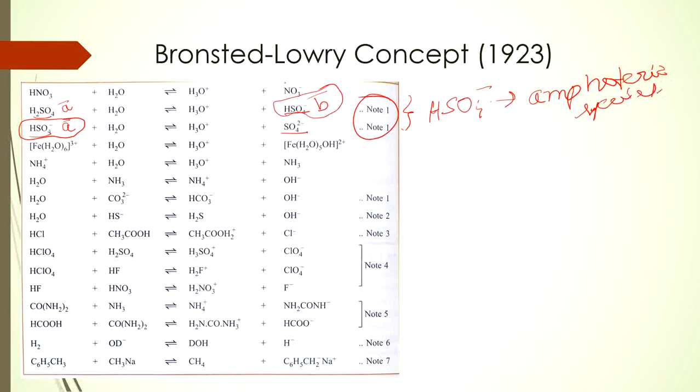Okay, so now we'll move to this note 2. In this note 2, you just have to determine the conjugate acid-base pairs. So now H2O is being converted to OH minus. So here H2O is an acid, so then it would be base. If you try to determine the numbers, then it would be acid 1, then base 1. So HS minus is accepting the proton, so it would be base 2, then H2S would be acid 2, because it is a conjugate acid-base pair.